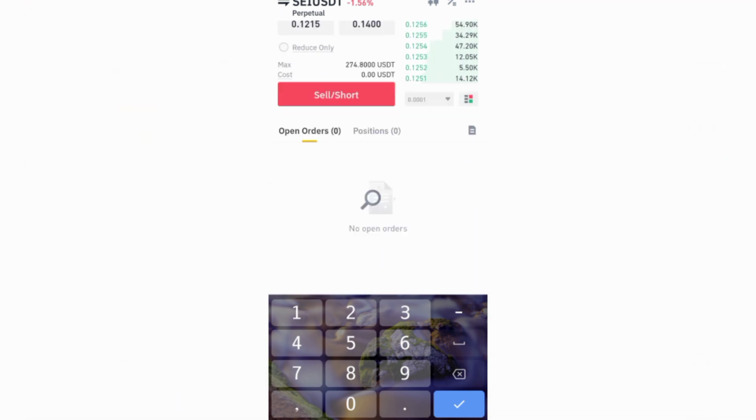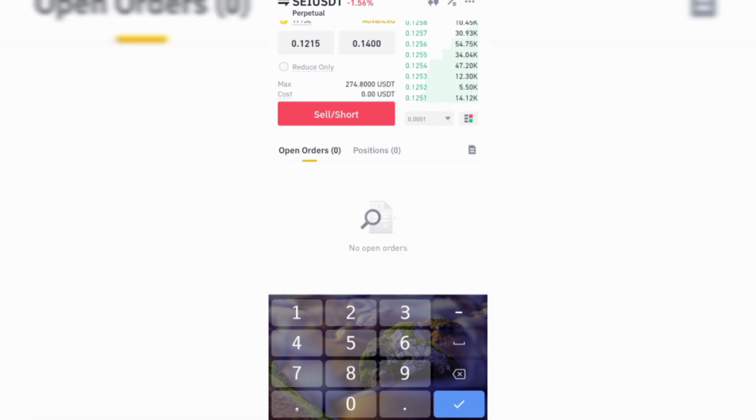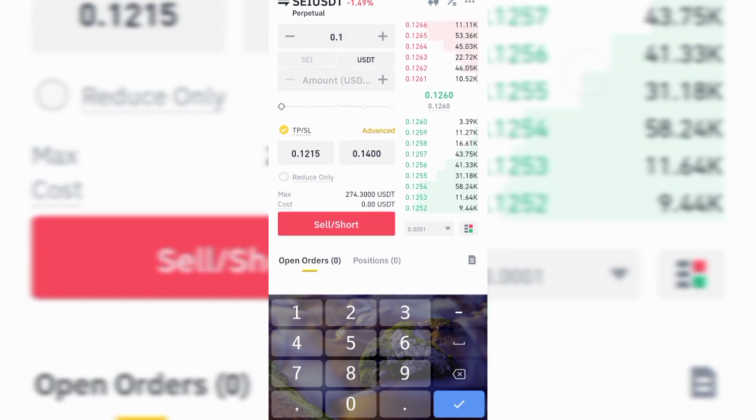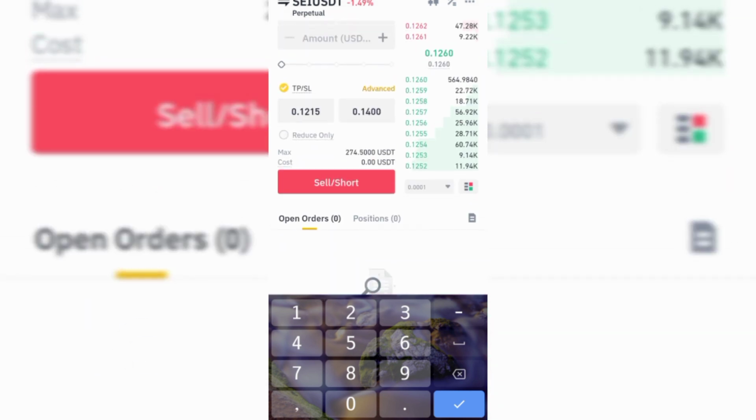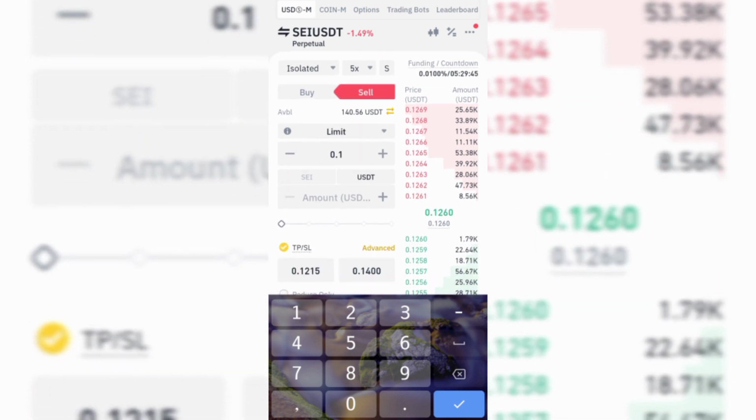You can even set it, then just come back later to check and see if you are in profit or in loss. If you are in profit, it will be showing green. And if you are in loss, it will be showing red. But make sure that you always have your stop loss, so when the price hits your stop loss, it will not eat up your whole capital. Make sure that you are trading with stop loss.